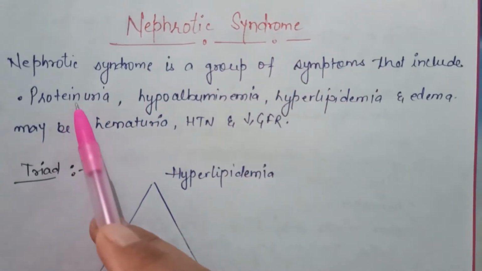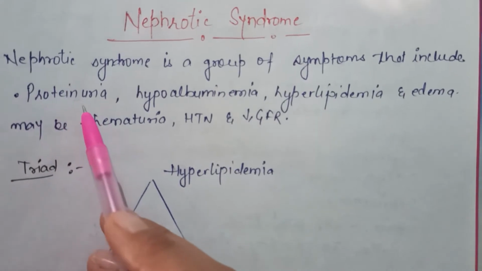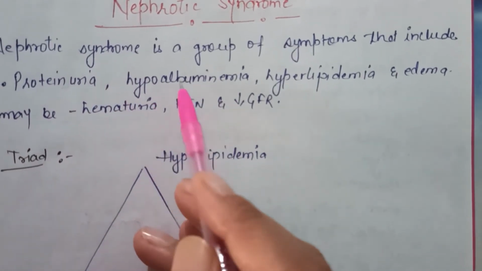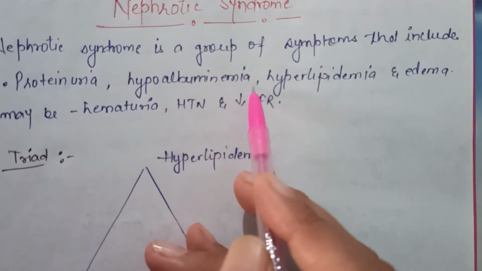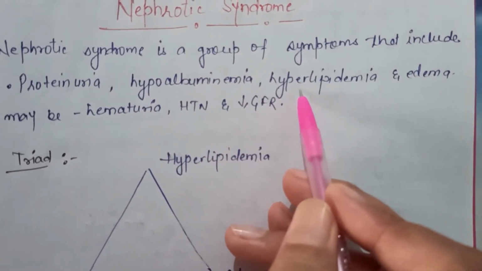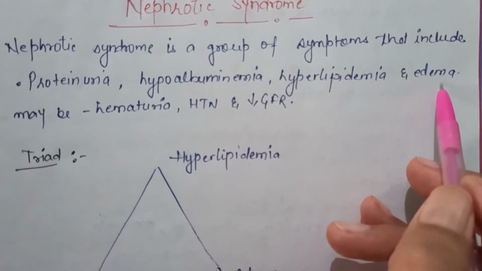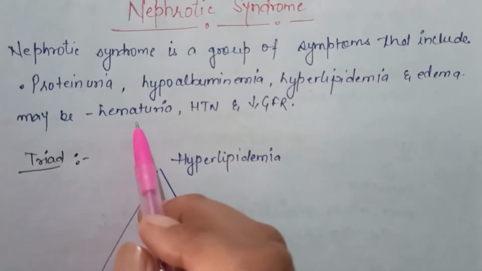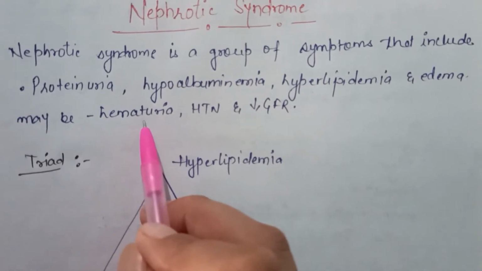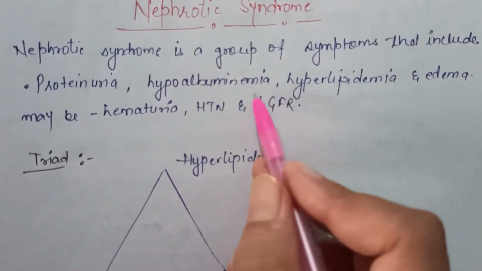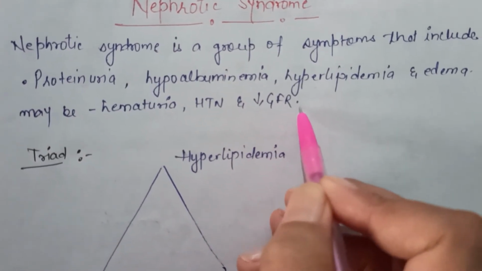It includes proteinuria: in the urine, the protein excretion will be more. Hypoalbuminemia: hypo means decrease, albuminemia means decreased albumin level. Hyperlipidemia: hyper means increased lipid level. And edema is the swelling. The person or the child may present with hematuria, meaning blood in the urine, hypertension, and decreased GFR, glomerular filtration rate.